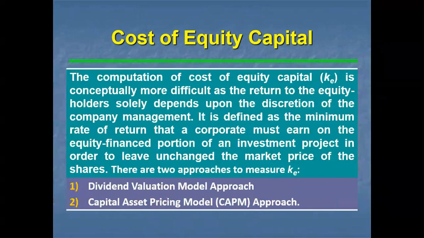Its computation is conceptually more difficult, as payment to equity shareholders depends solely on the discretion of the company management, whether they want to pay the dividend or not. That is totally the discretion of the company's management. So here, what is the minimum rate of return that the corporate must earn on the equity financed portion of investment?